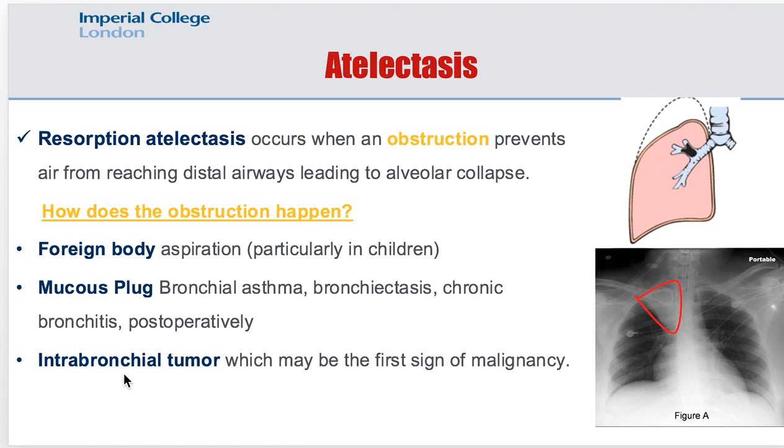One of the important notes that I want you to remember is that resorption atelectasis most frequently occurs post-operatively due to intrabronchial mucus or mucopurulent plugs. Why is this happening?